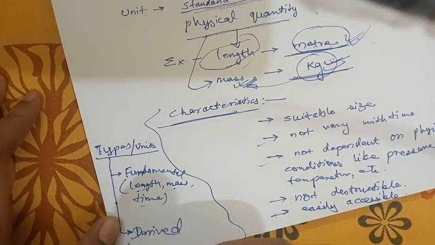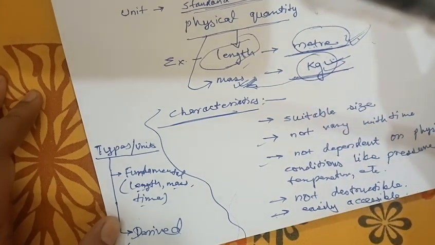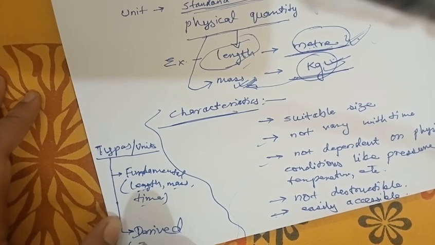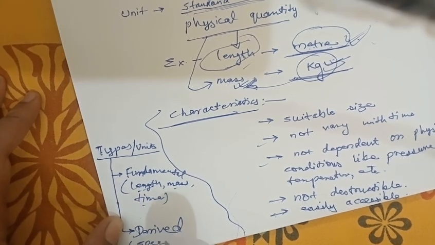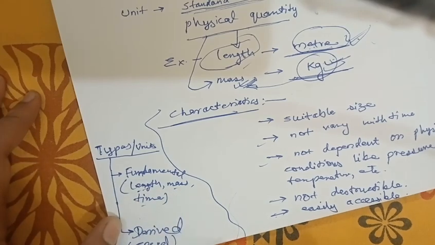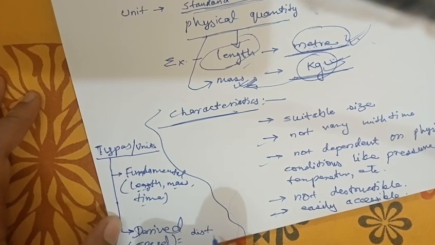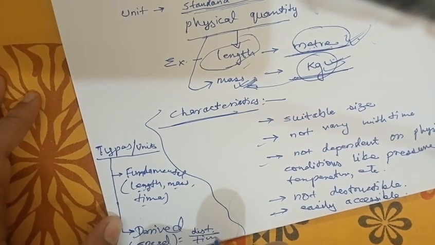And derived means which are derived from fundamental. Derived means reproduced. These are not fundamental, not base. They are simply derived from fundamental units. For example, let us see speed. Speed equals distance by time.